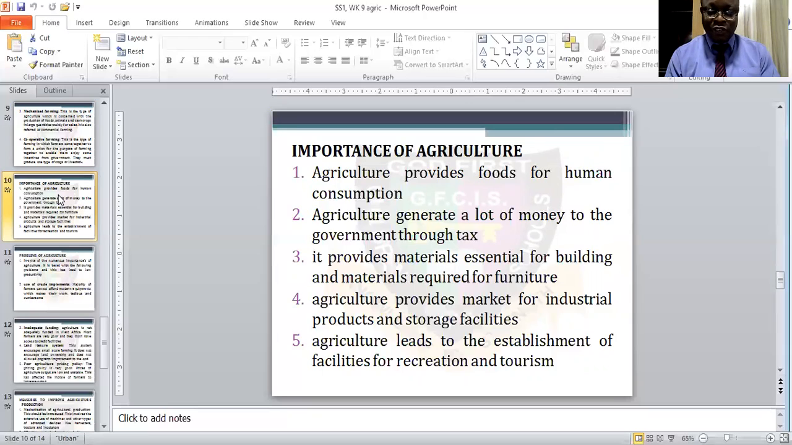Number five, agriculture leads to the establishment of facilities like recreation and tourism. Agriculture also provides recreation and tourism as well. It also provides something like that.